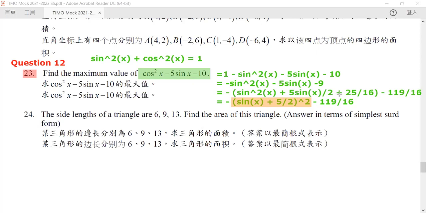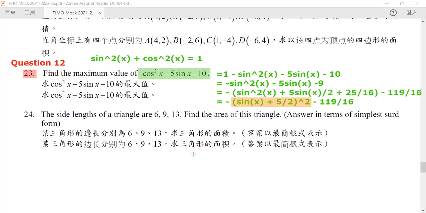Yes, in line 3. So is there any question in here? Because we need to pick out 25 over 16 from our 9 and get it into our bracket. So because it used to be 9, it is 5 sine x. Yes, 5 sine x.